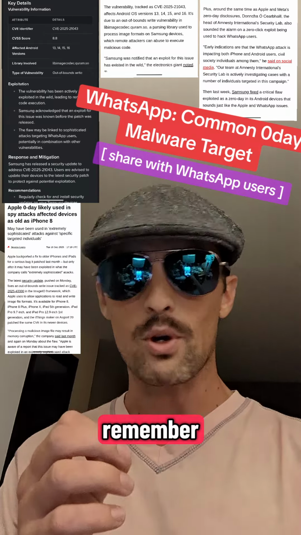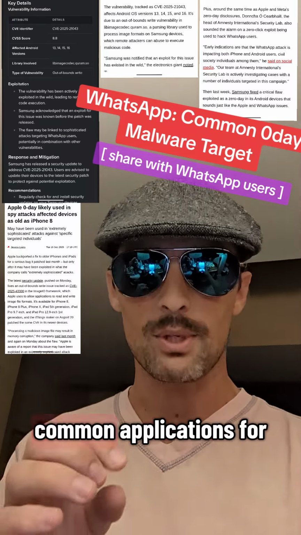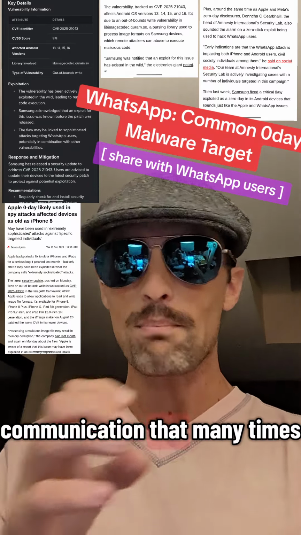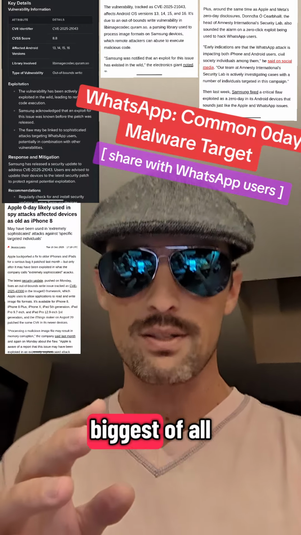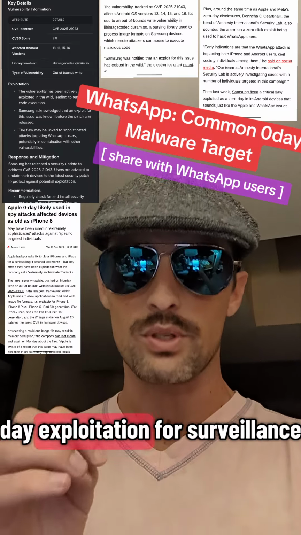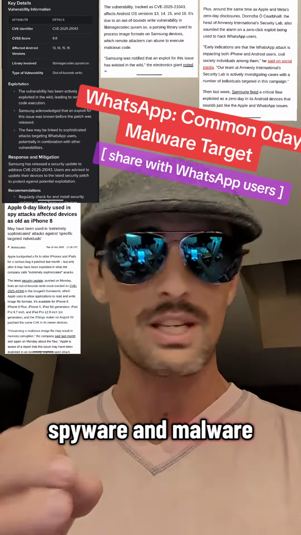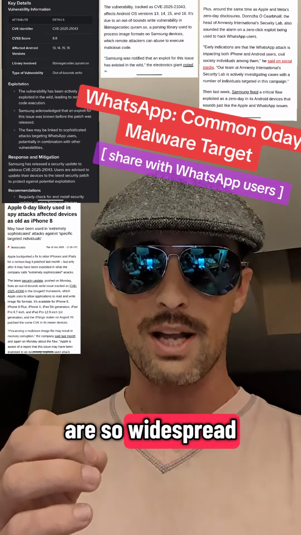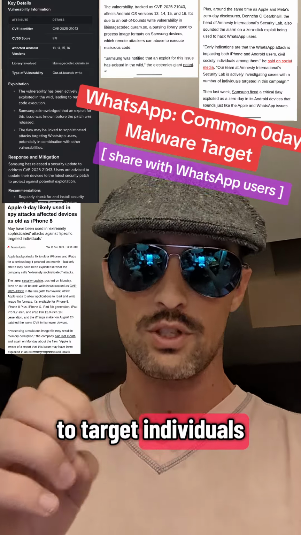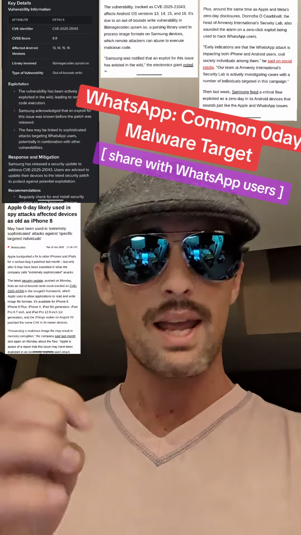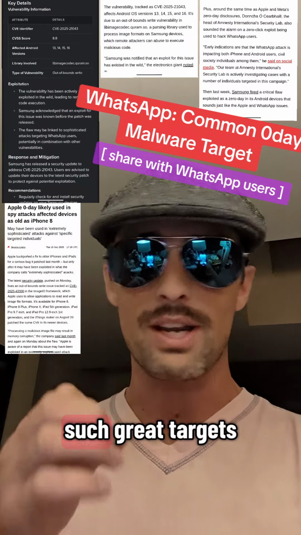So you should remember, if you're using any of the common applications for communication, that many times these are the biggest of all targets for zero-day exploitation, for surveillance, spyware, and malware. Because of the fact that they are so widespread, it is easier to target individuals with these applications. And that is what makes them such great targets.